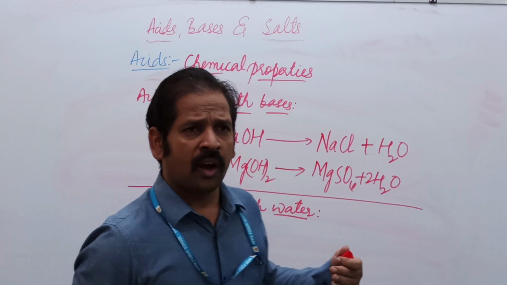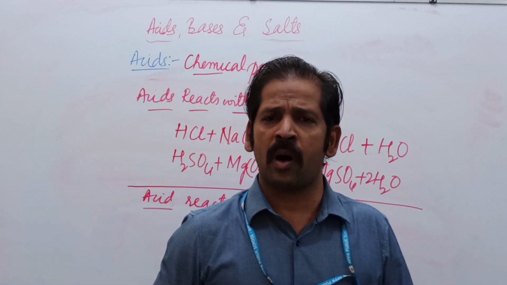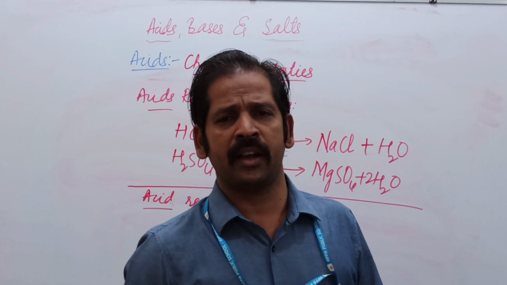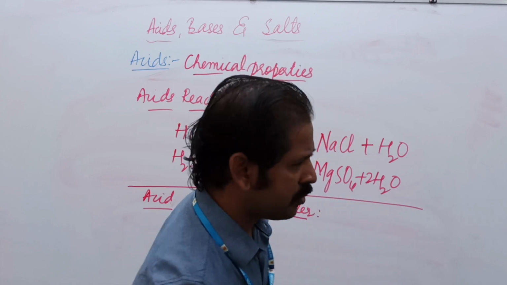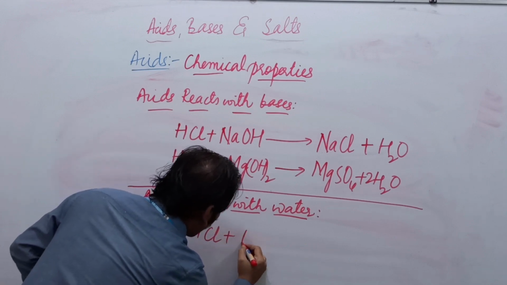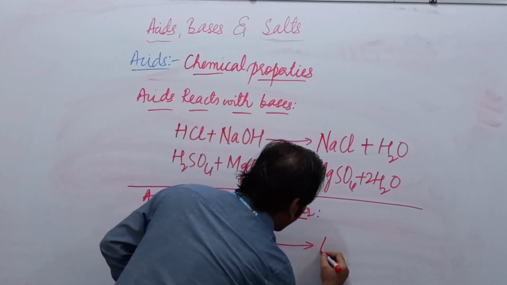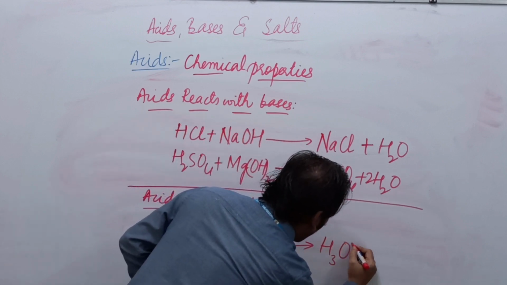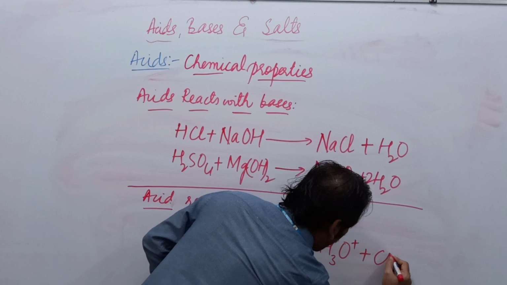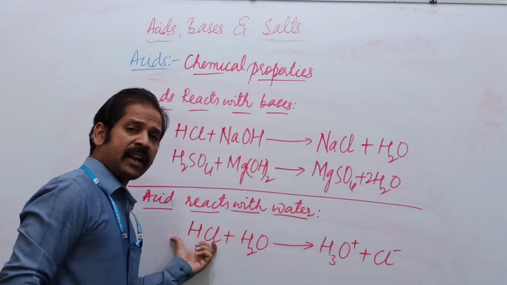Example is hydrochloric acid reacting with the water to form hydronium ion and chloride ion. Yes, acid is reacting with the water.